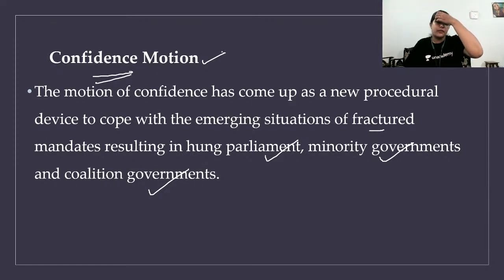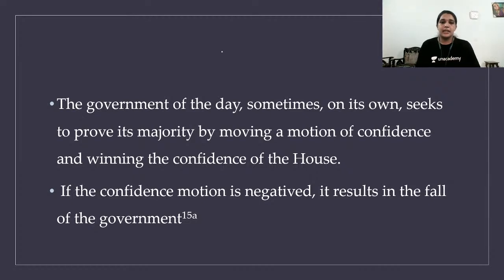The motion of confidence has come up as a new procedural device to cope with problems like hung parliament, where you don't have a council of ministers after a no confidence motion. Sometimes minority governments, because we work on the first past the post system, where the party which got the majority of seats should rule. But when a no confidence motion is passed, sometimes a minority government comes into rule and coalition governments are also formed. The government of the day sometimes on its own seeks to prove its majority by moving a motion of confidence. So keep this in mind.